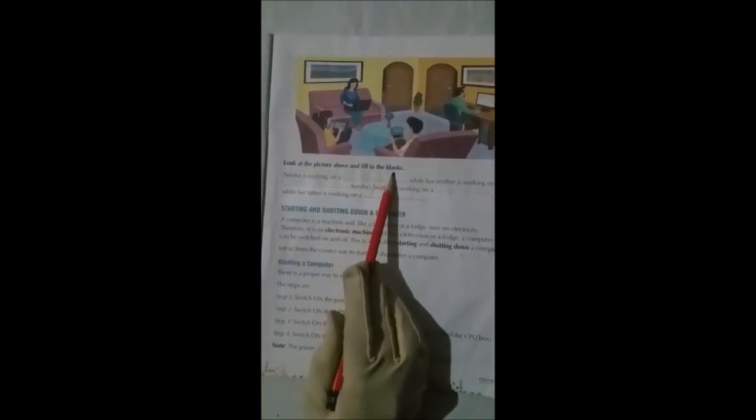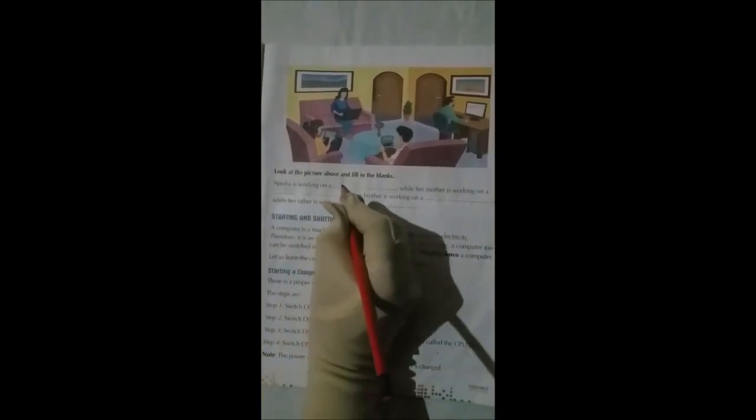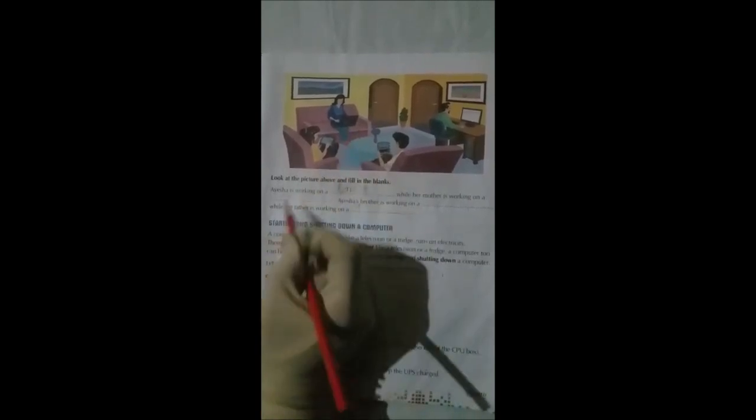Look at the picture above and fill in the blanks. Aisha is working on a blank. On which Aisha is working? Yes. Aisha is working on a tablet. Write it here. While her mother is working on a blank. On which Aisha's mother is working? Yes. Her mother is working on a laptop.